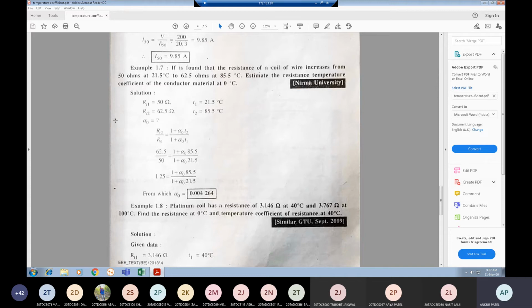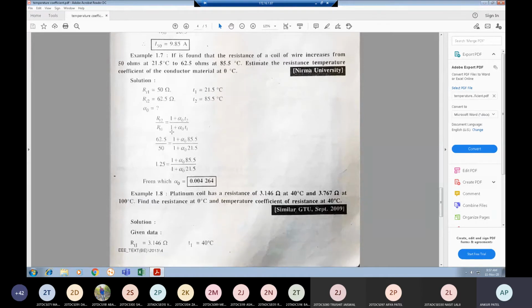From the relations, we can write RT2 divided by RT1 is equal to 1 plus alpha 0 into T2, divided by 1 plus alpha 0 into T1. We have just taken the ratio RT2 upon RT1. By substituting the values, 62.5 divided by 50 is equal to (1 plus alpha 0 times 85.5) divided by (1 plus alpha 0 times 21.5).